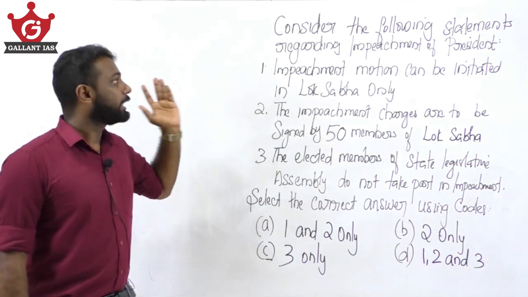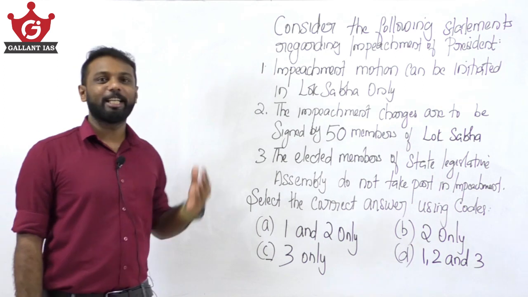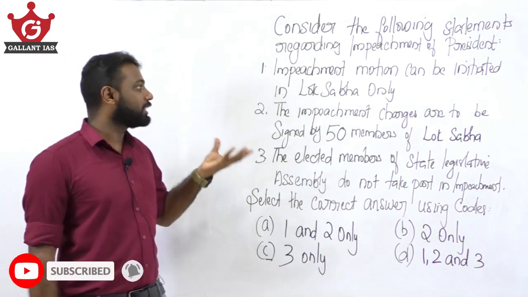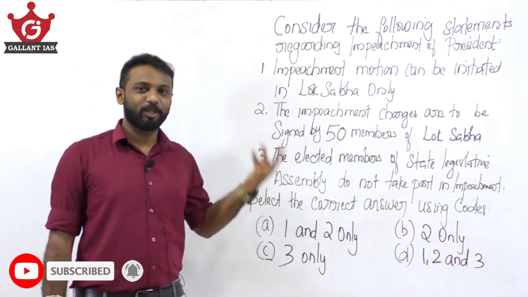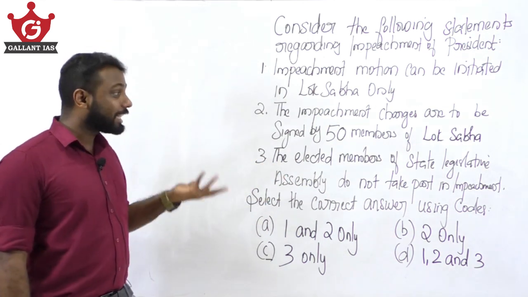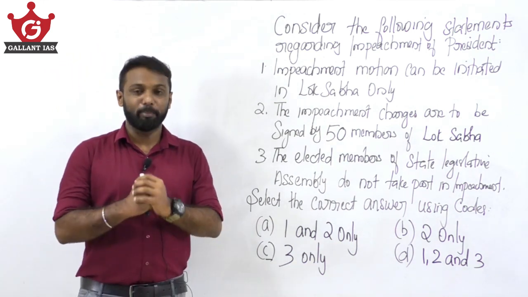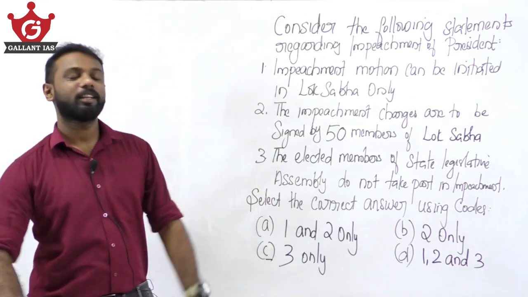Statement number 1, impeachment motion can be initiated in Lok Sabha only. Statement number 2, the impeachment charges are to be signed by 50 members of the Lok Sabha. Statement number 3, the elected members of State Legislative Assembly do not take part in the impeachment process. Select the correct answer using the code below.